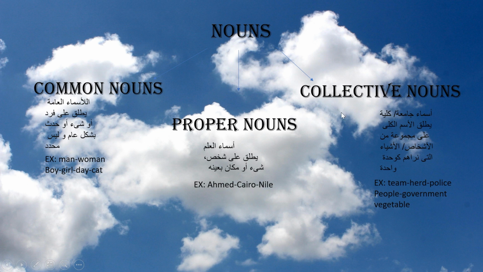Okay? Collective nouns. These are the nouns that you feel when you say them that you are talking about a group of people, a group of things, like the words team, herd, police, people, government, vegetable. So nouns can be common nouns, proper nouns, and collective nouns.